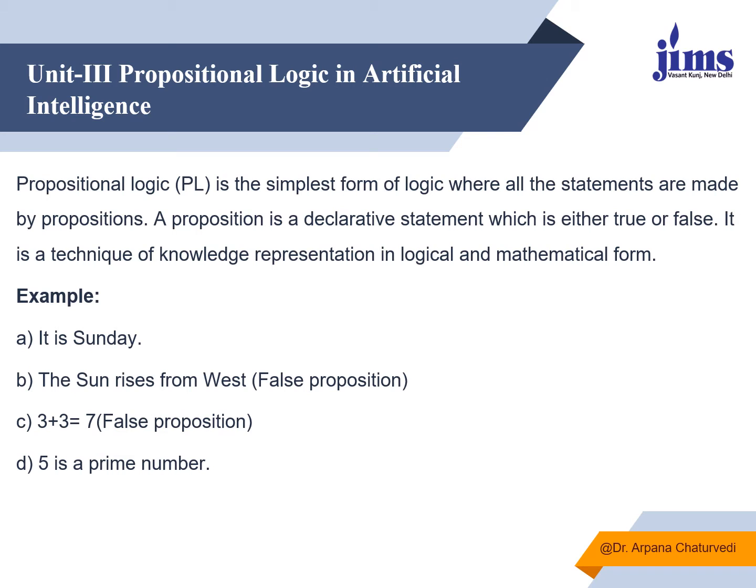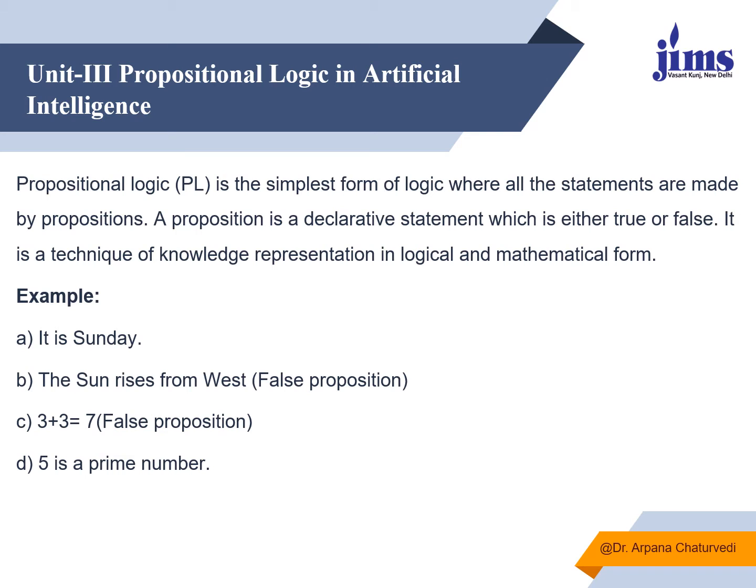Here are certain propositions or English-like sentences. If we say it is Sunday, then if today is Sunday, we can say that it is true, otherwise false. So it can be a true or false proposition. The sun rises from the west. We are very sure that the sun doesn't rise from the west, so it is a false proposition.